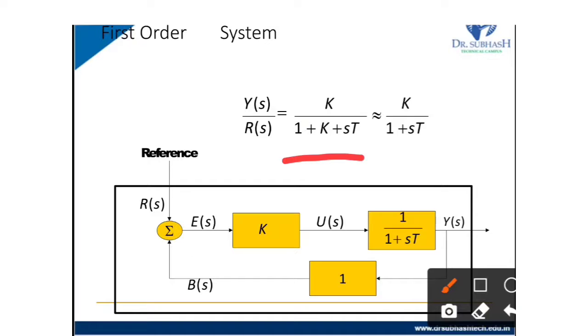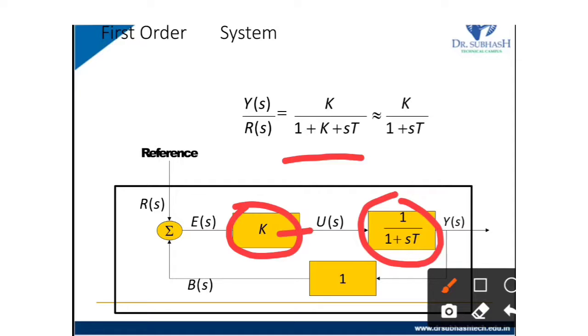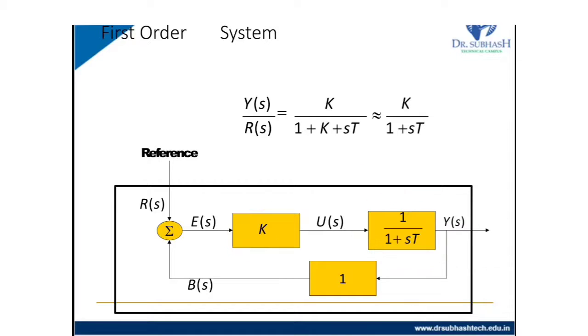So here the first K block is multiplied with the 1 plus sT, so it becomes a series, and then divided by a feedback system, so it becomes K divided by 1 plus K sT. So we can also write it as K by 1 upon 1 plus sT. So this is called a first order system.